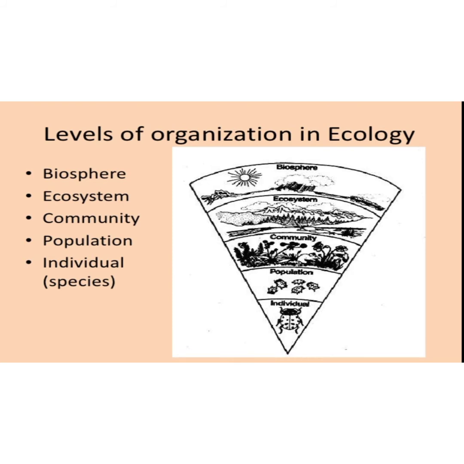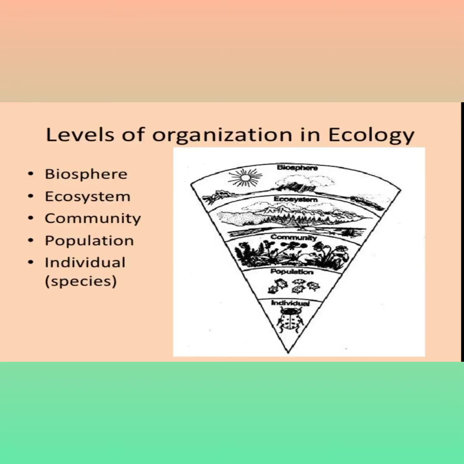Next point: the levels of organization in ecology. In an environment or in nature, there is a specific level of organization. In any environment, firstly there is the individual. Individual species combine to form a population.